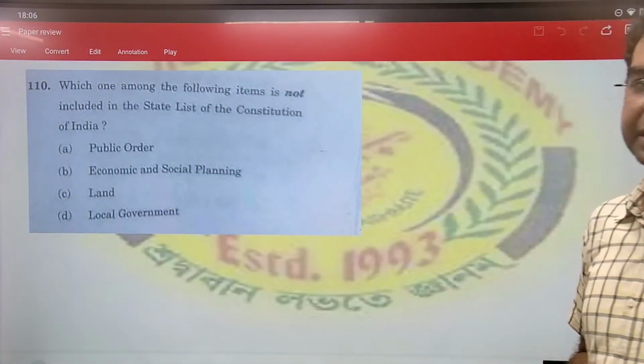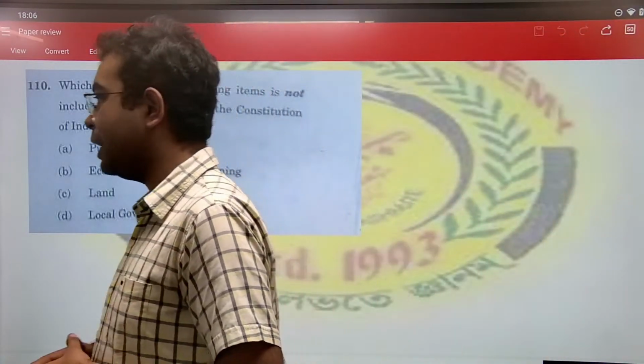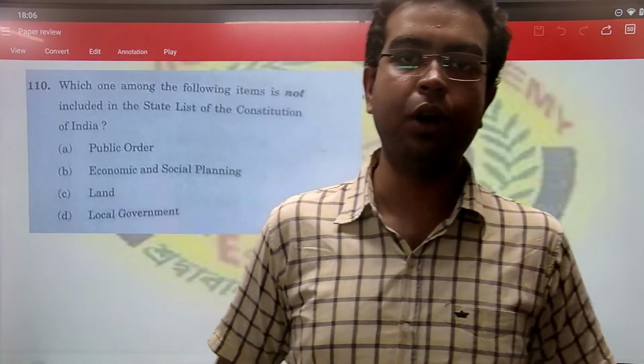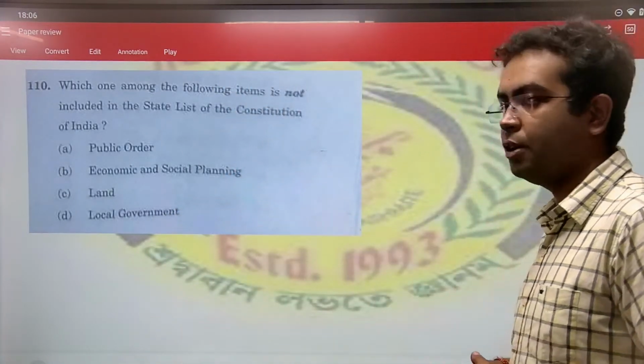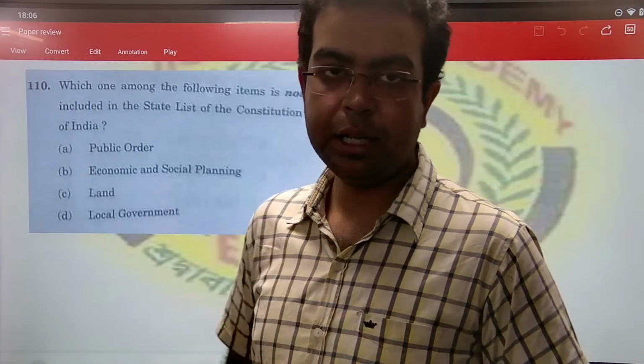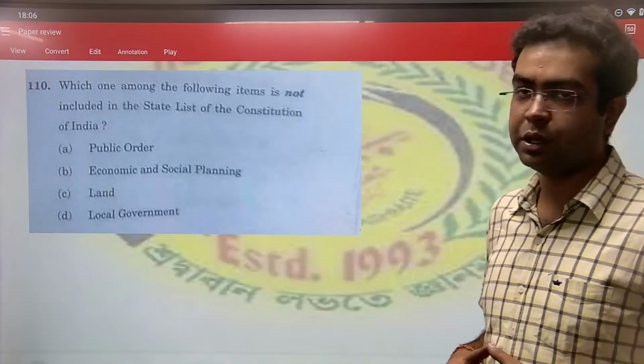So economic planning is something both can do, and that is why economic and social planning are present in the concurrent list, a list on which laws both the central government and the state government can make. So option B, economic planning, is the correct answer. It is not a part of the state list. It is part of the concurrent list.